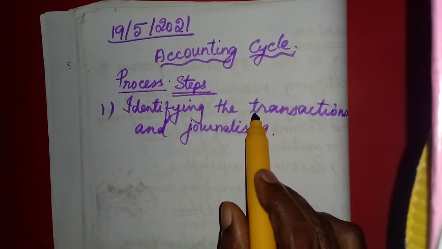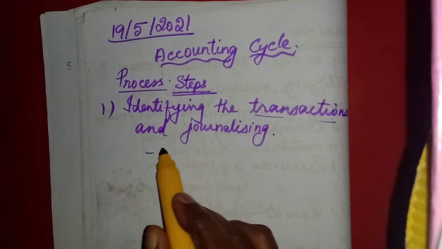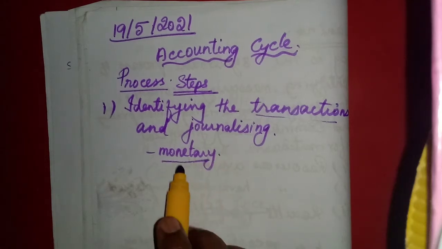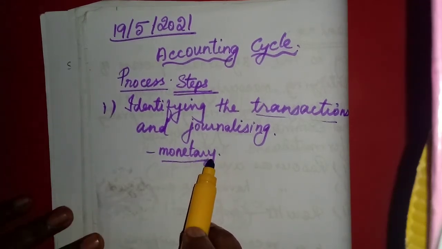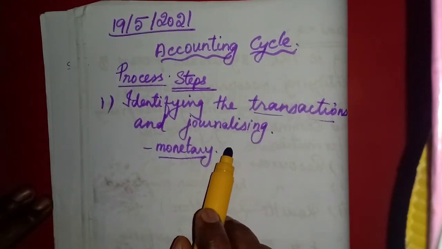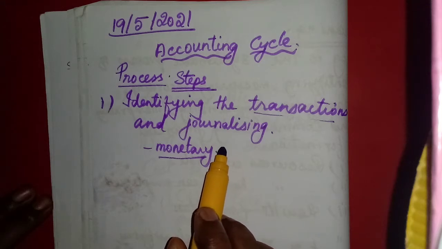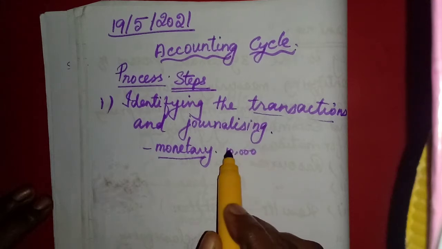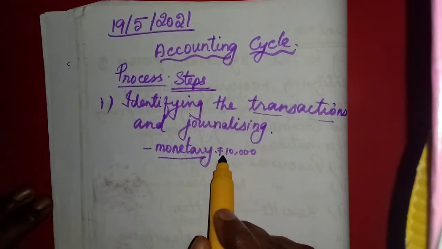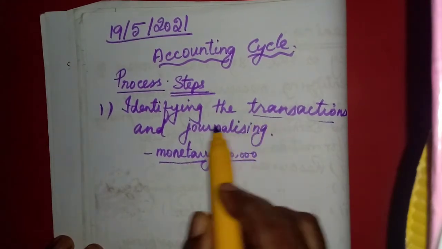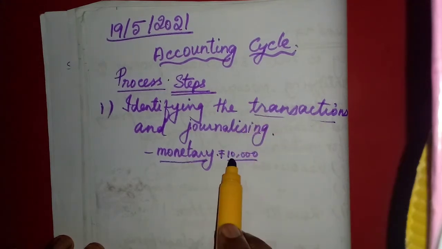I have told you many transactions will take place. All the transactions that can be measured in terms of money are called monetary transactions. So they will calculate the amount of each transaction. For example, how much we have purchased on credit or how much we have purchased on cash. We will write cash purchases rupees 10,000. If it is measured in terms of money, we can record it in the books of accounts. So they will first identify all the transactions.